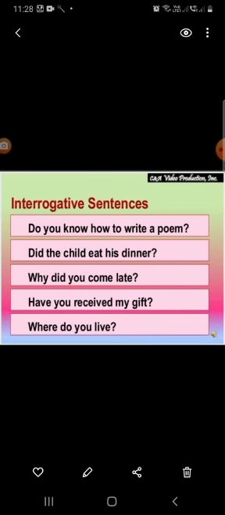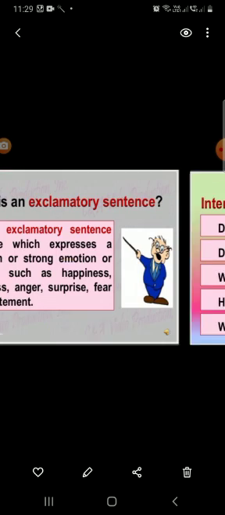Now let us see the examples also. Do you know how to write a poem? Did the child eat his dinner? Why did you come late? Have you received my gift? Where do you live? You can see in all the sentences, the sentence has been started either with the interrogative words or the helping verb like do, did or have, and all these sentences are ending with the question mark at the end.